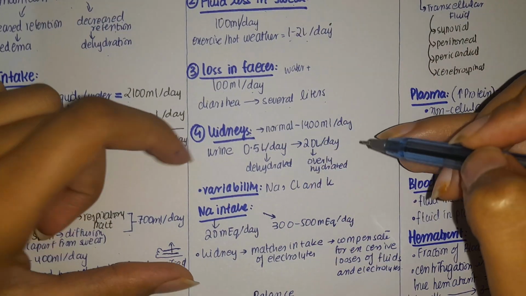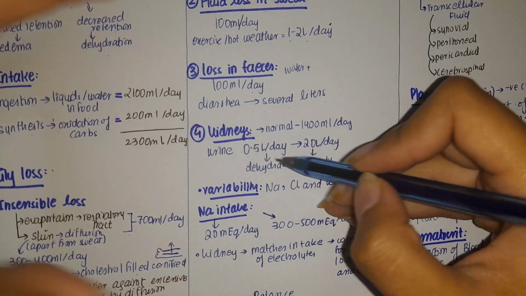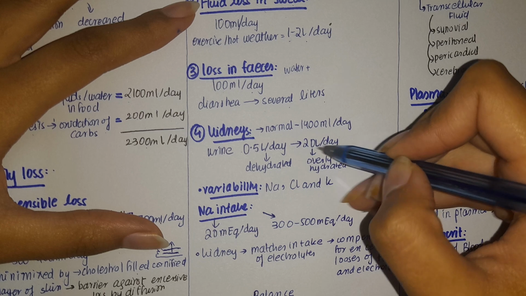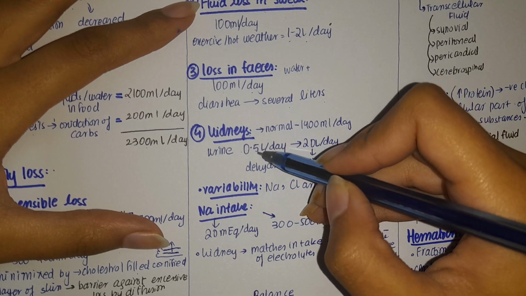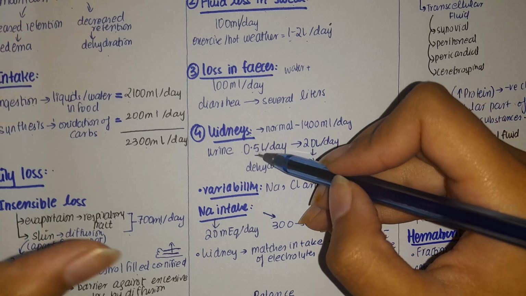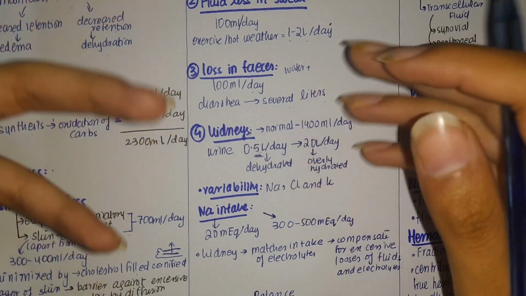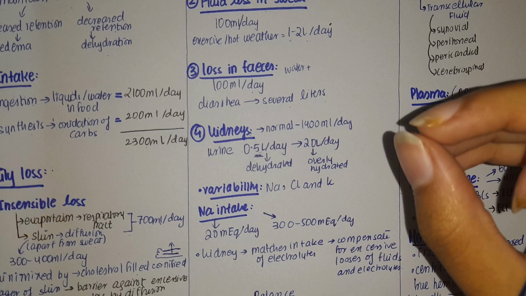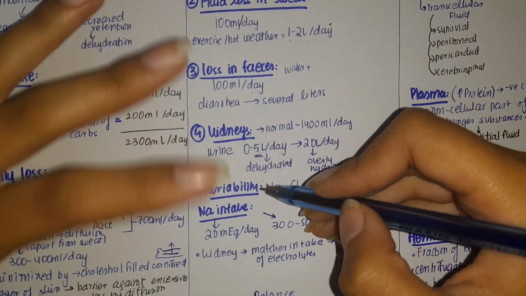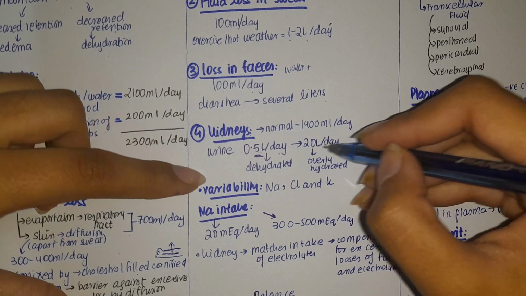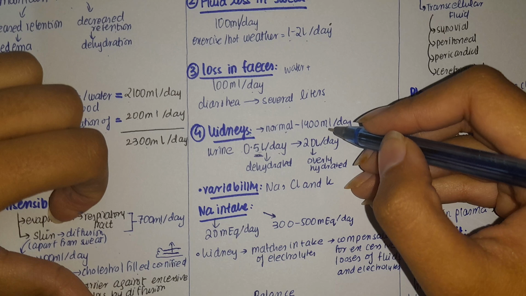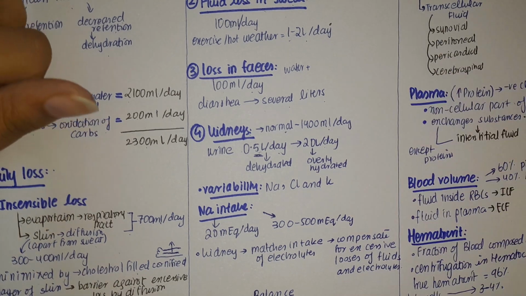Now you have kidneys. The normal urine that kidneys produce can be as low as 0.5 liters to as high as 20 liters. The 0.5 liter is the amount of the fluid that has to be excreted in the form of urine, the urine that is supposed to be produced. And the 20 liters is like an overly hydrated person, but normal fluid loss is 1400 milliliters per day.